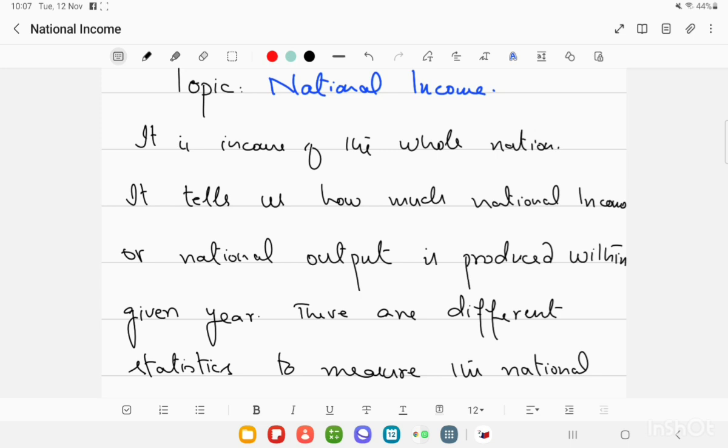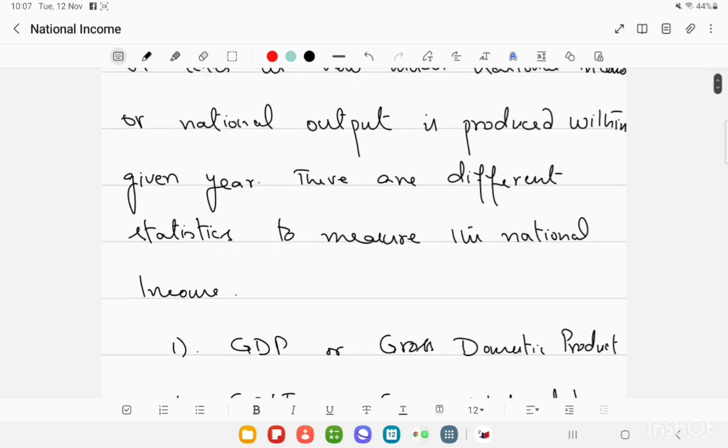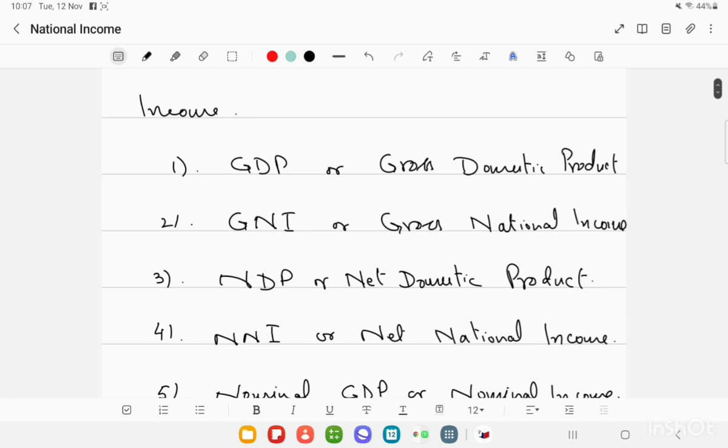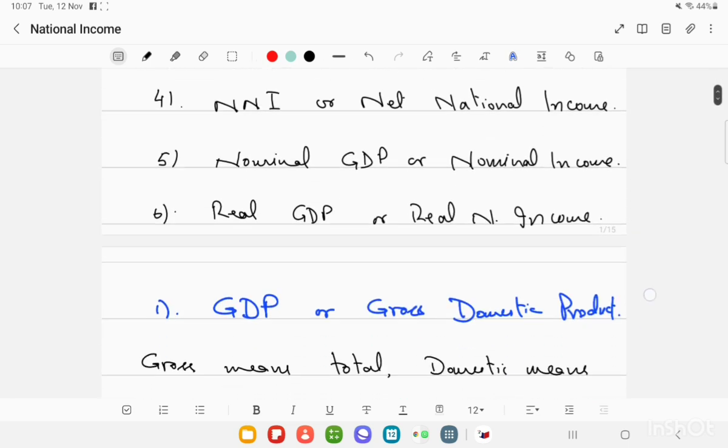It tells us how much national income or national output is produced within a given year. There are different statistics to measure the national income. First of all, we will find GDP, the abbreviation of gross domestic product, GNI, gross national income, NDP, net domestic product, and NNI, or net national income.